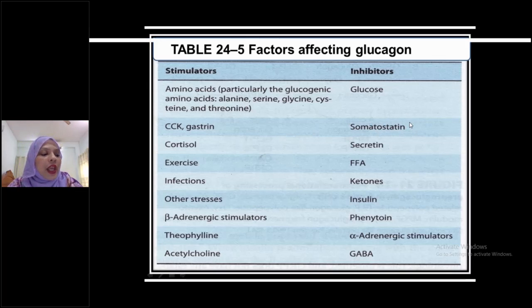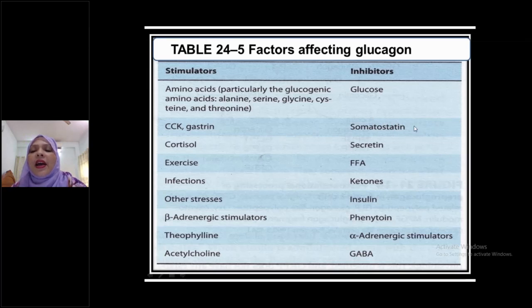But in the case of insulin, the sympathetic nervous system is an inhibitor of insulin secretion. Somatostatin is an inhibitor of insulin secretion.